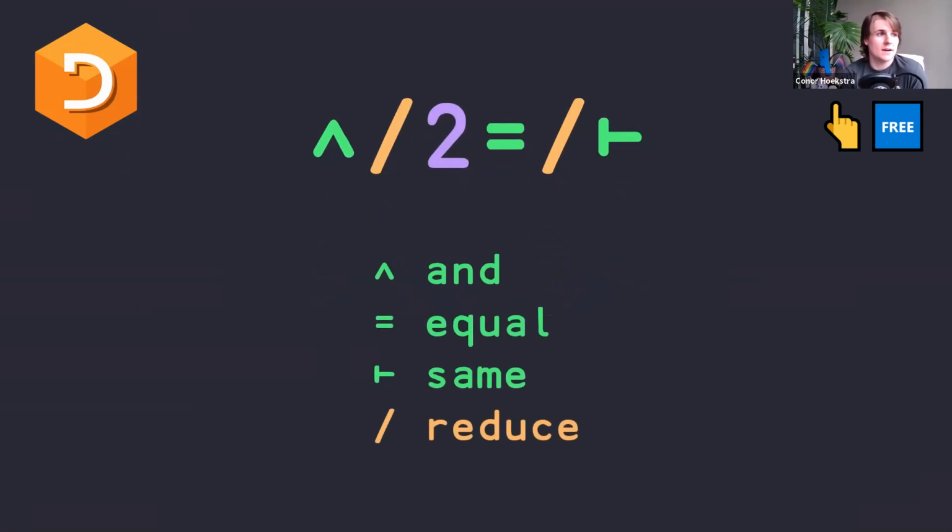So once again, here are our symbols, and you'll note at this point that we actually did not introduce anything new here. We've seen and, we've seen equal, we've seen same, and we've seen reduce. The only thing that we introduced here was the n-wise reduction. So already we're at the third solution, and we're just reusing symbols, algorithms, functions that we've seen so far. I'm trying to highlight how quickly we're already using what we've learned, and we've only learned a fraction of the symbols in APL.